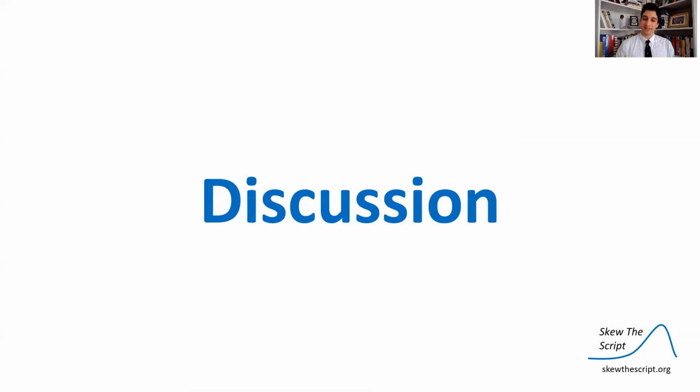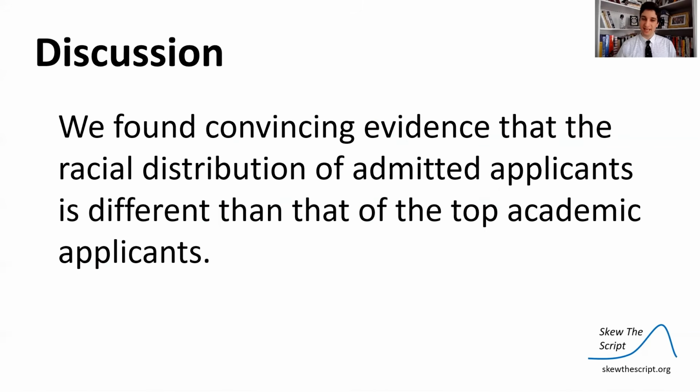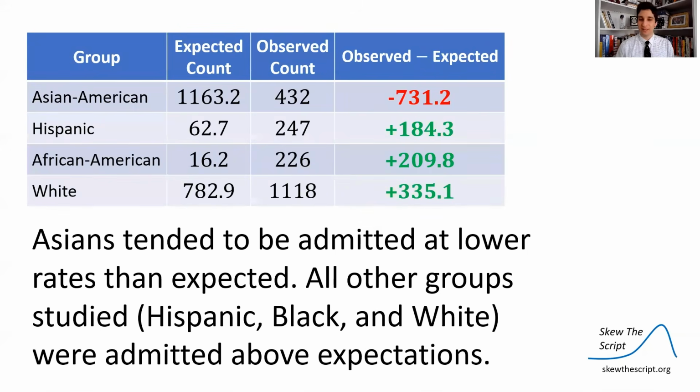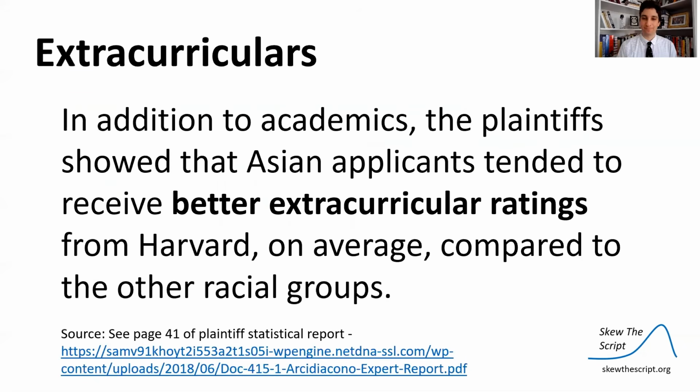So now let's discuss this result. We found convincing evidence that the racial distribution of admitted applicants is different than that of the top academic applicants. And specifically, Asians tend to be admitted at lower rates than what we expected. All other groups studied, including white applicants, were admitted above the expected count.